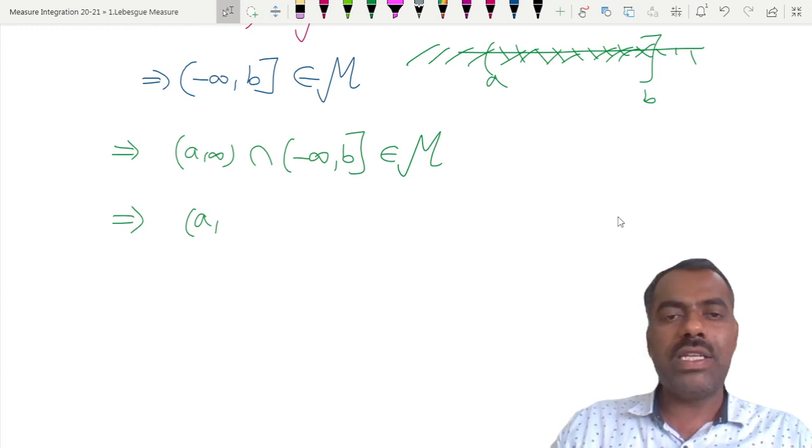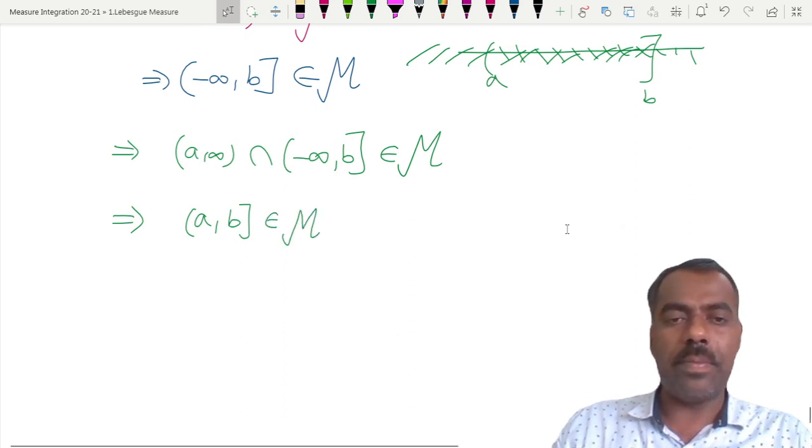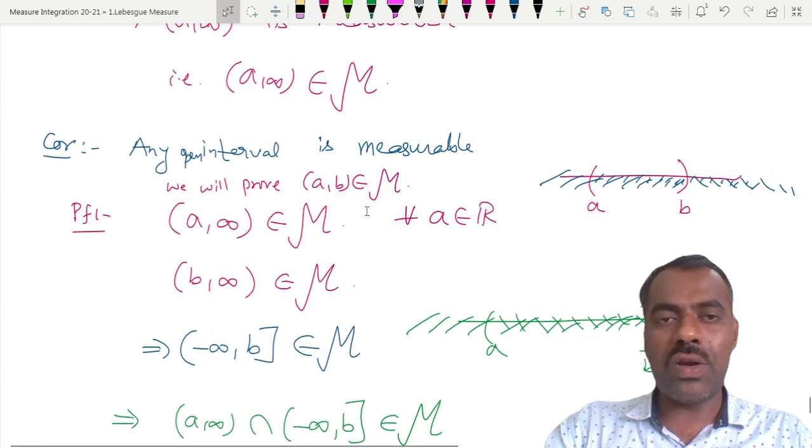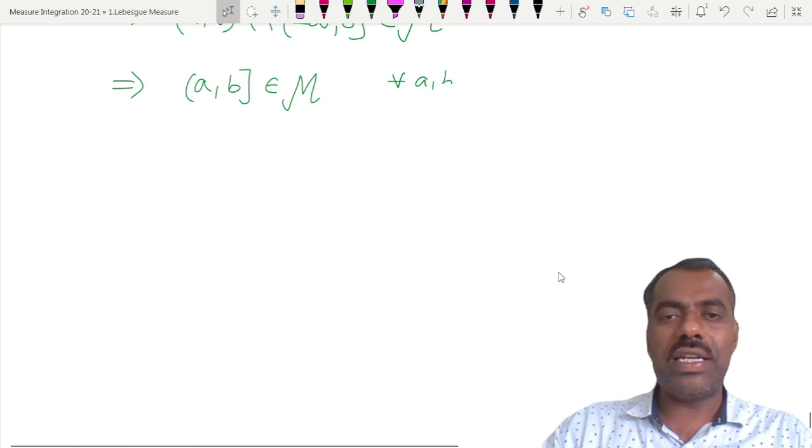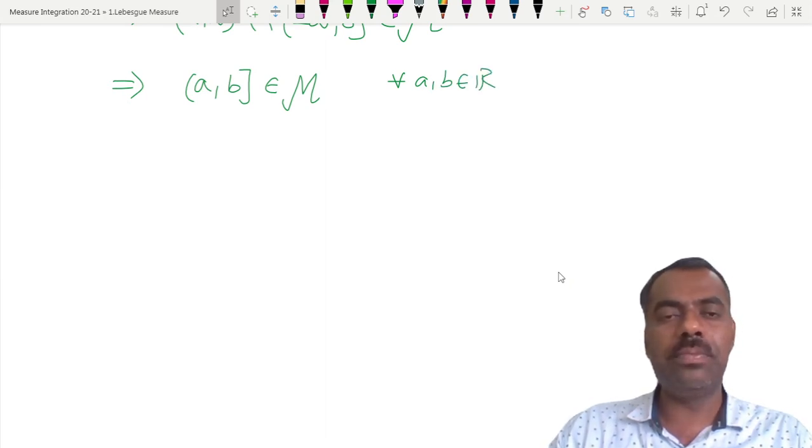Is it open b or closed b? Closed b. Is this clear? So this belongs to M. But we want to show that the open interval a comma b belongs to M. So this shows that for every a, b belonging to R, such types of intervals belong to M, right?